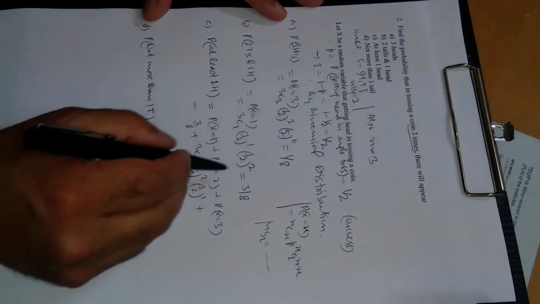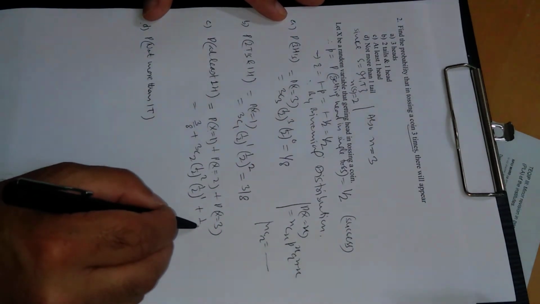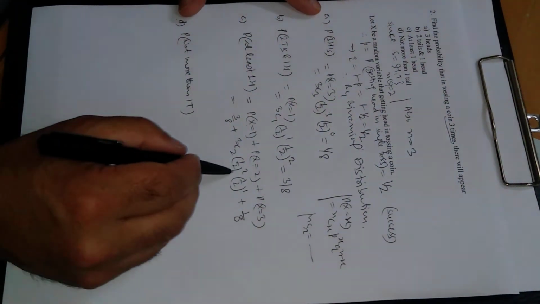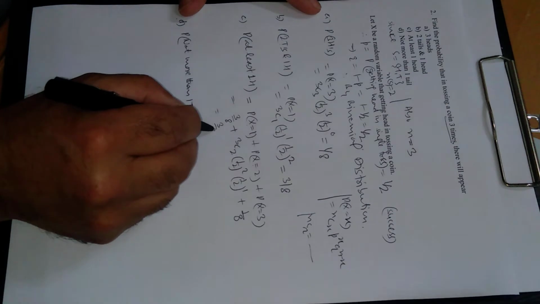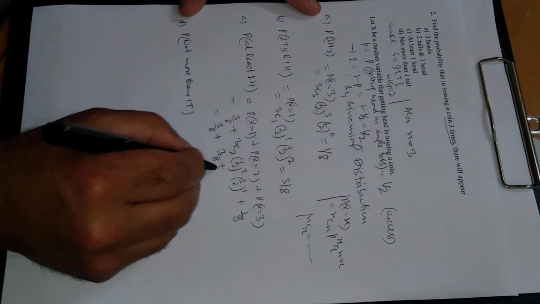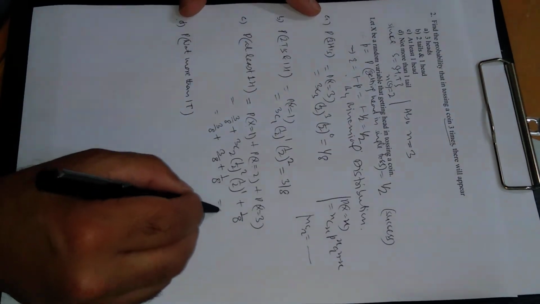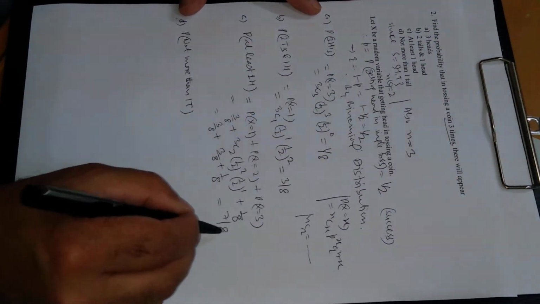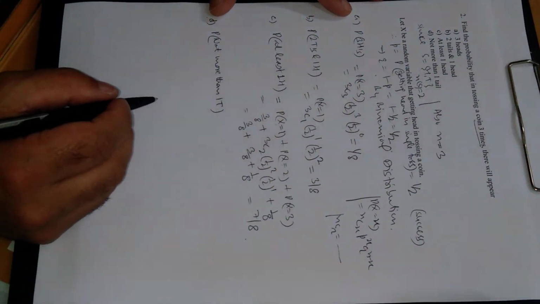That is 3 by 8 on simplification. P of x is equal to 3 is 1 by 8, already evaluated. Take the LCM, and this will be 7 by 8. This is the probability of at least one head.